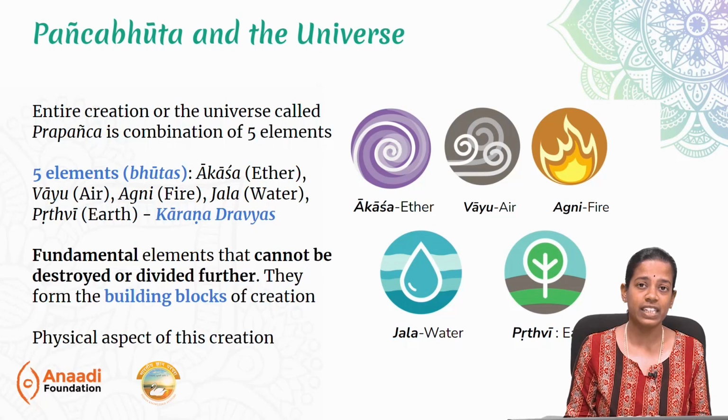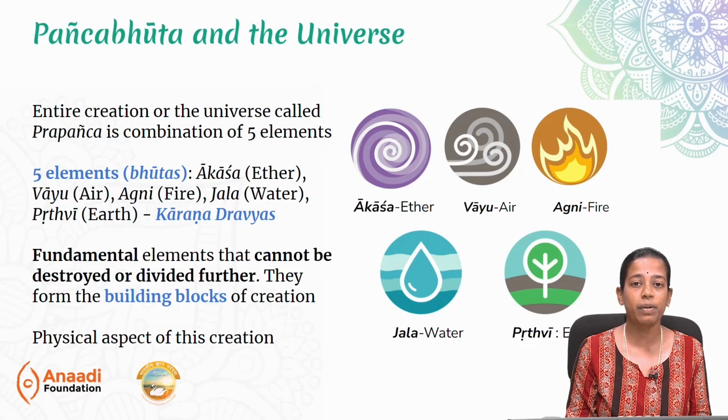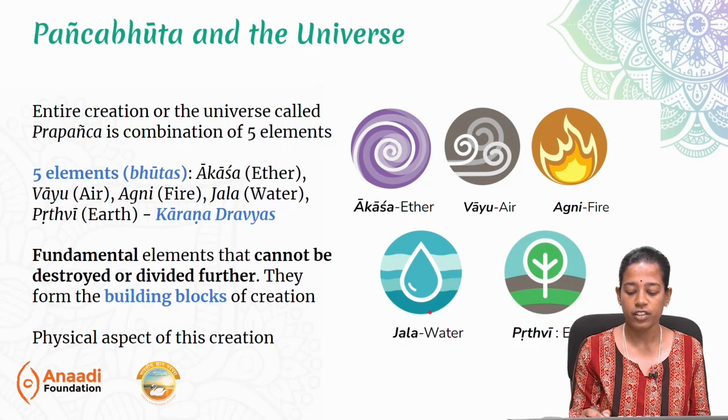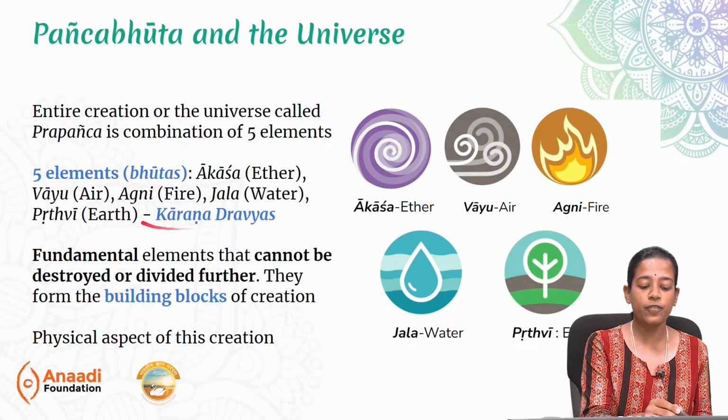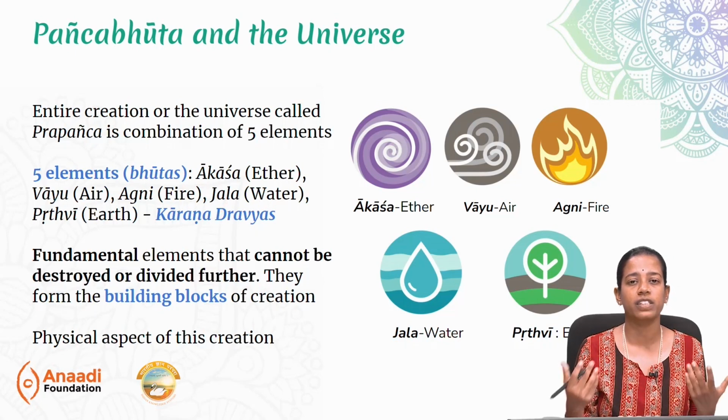We have already seen that this creation or the prapancha, the universe, is made of 5 fundamental elements called Panchamahabhutas. These are also called Karana Dravyas. The 5 elements or the bhutas are Akasha, which is ether, Vayu, air, Agni, fire, Jala, water, and Prithvi, earth. These 5 fundamental elements form the building blocks of the whole of this creation.